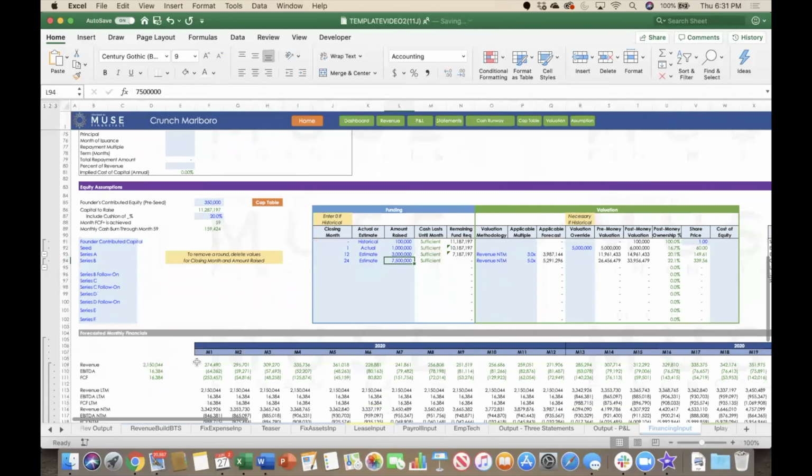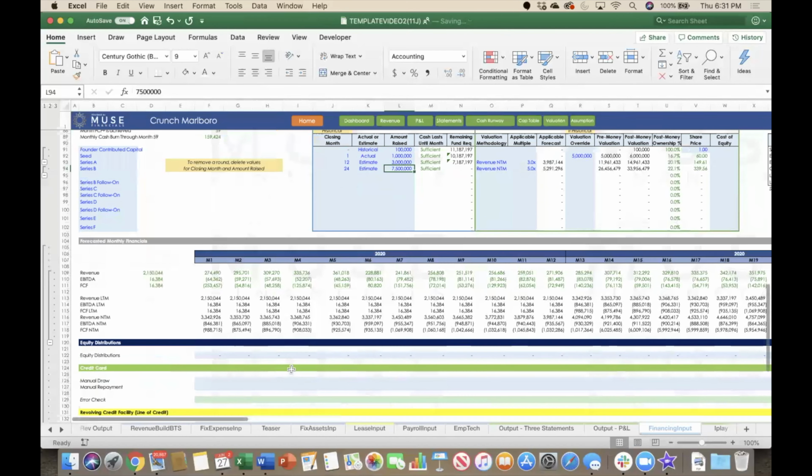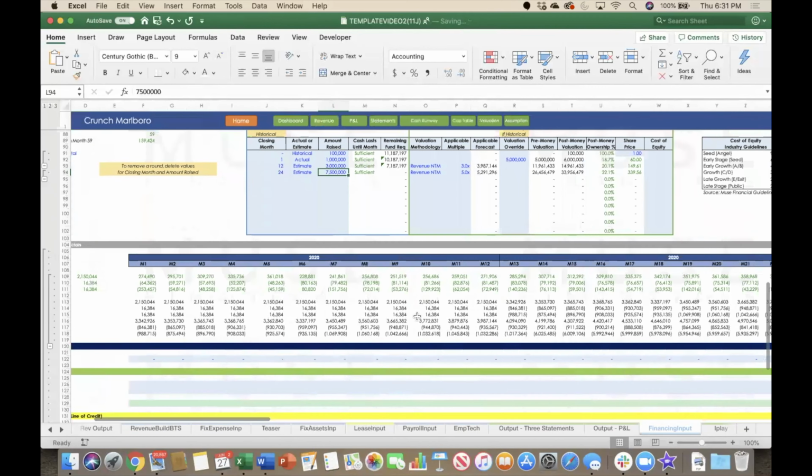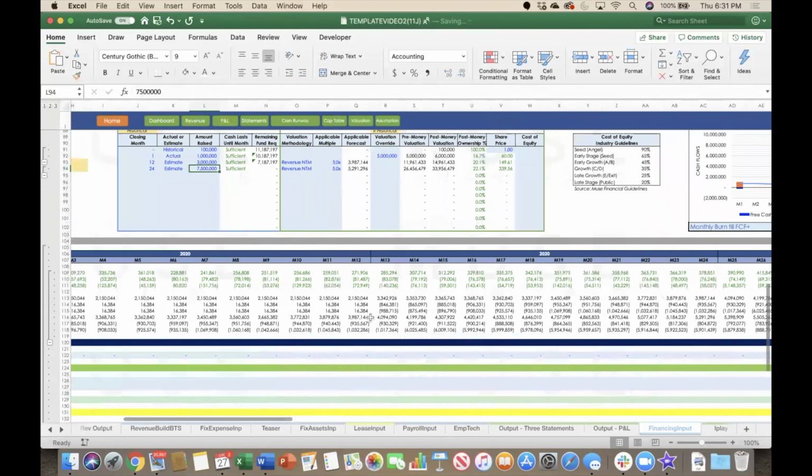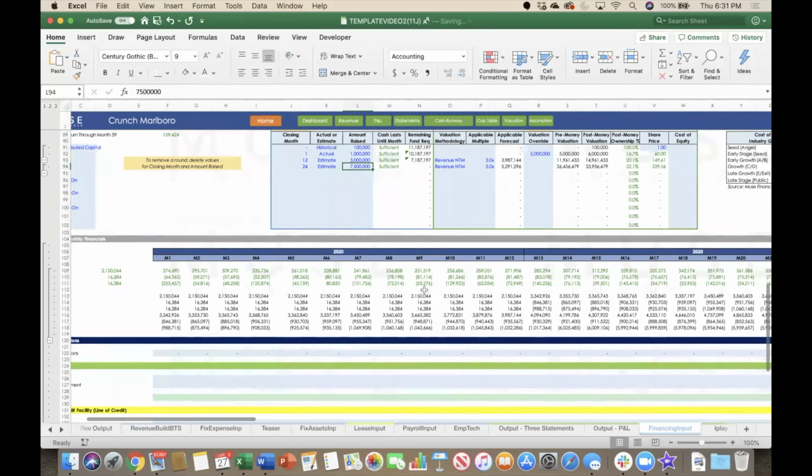One can always look at the financial forecasts table below to see the applicable forecast during any of the 60 months in the forecast period. This helps determine if one can use a revenue, EBITDA, or free cash flow multiple based on the company's profitability at that future point in time.